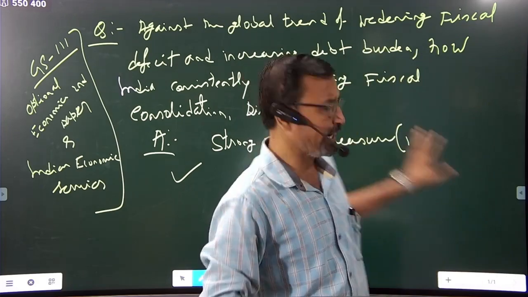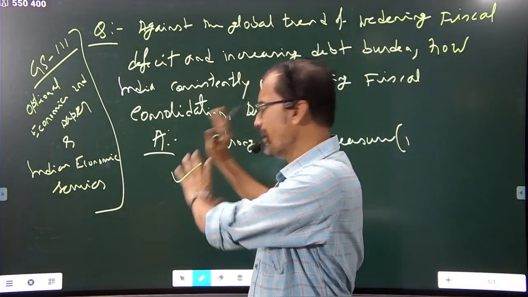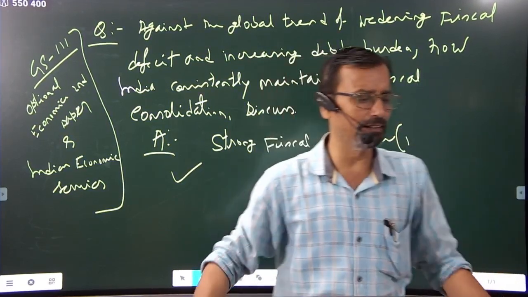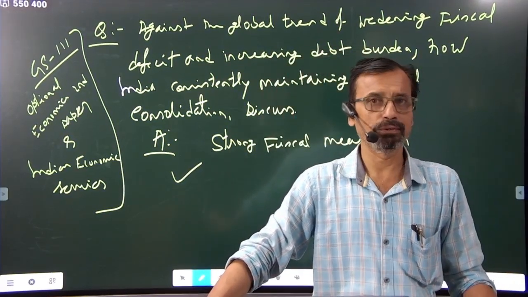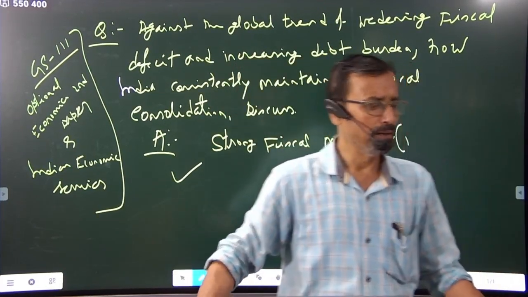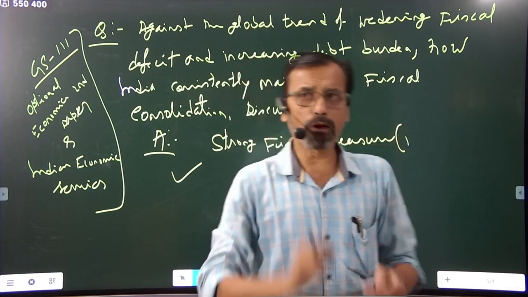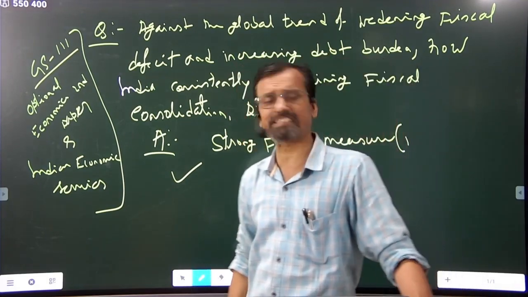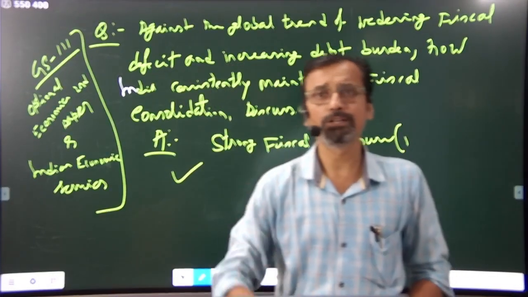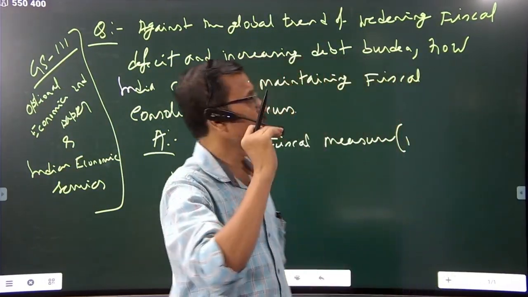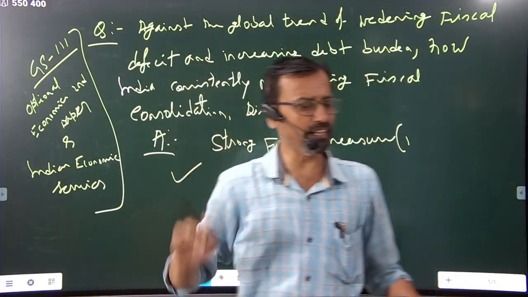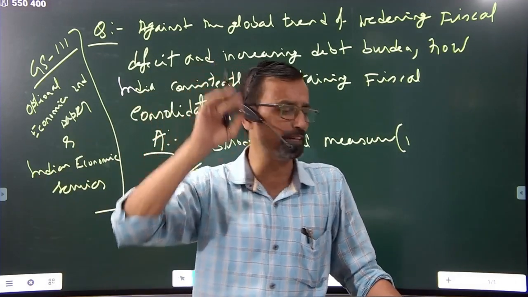Next important point to be mentioned in respect of these questions: well-administered tax collection. That is, the cost of collection of taxes declined from 0.66% of gross collection in financial year 2020 to 0.51% of gross collection in financial year 2023.